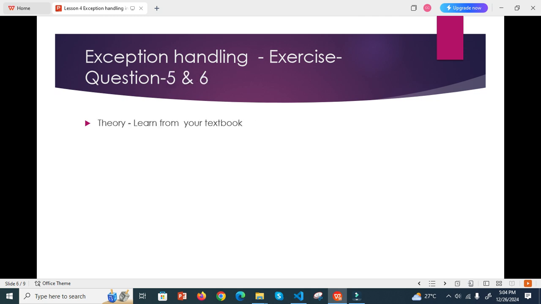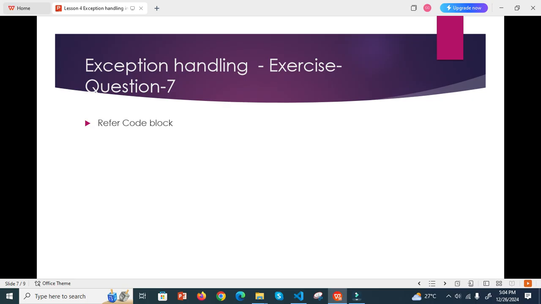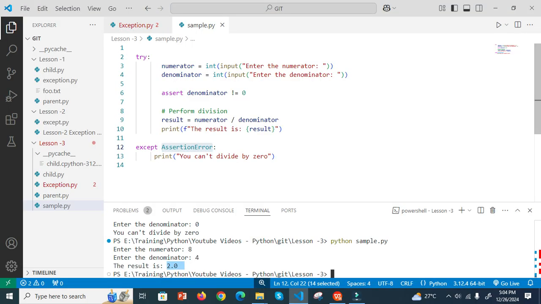Now we move on to question number 5. Questions 5 and 6 are theory parts. I think you can learn from your textbook. Now I move on to question number 7. This one is a programmatic one. Now we see this example here.